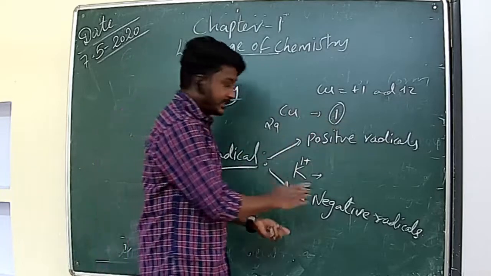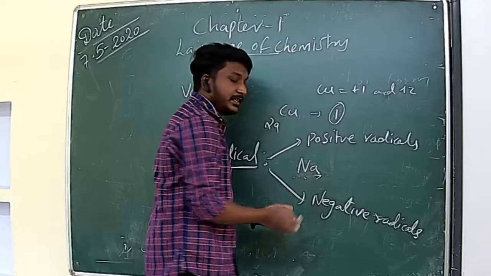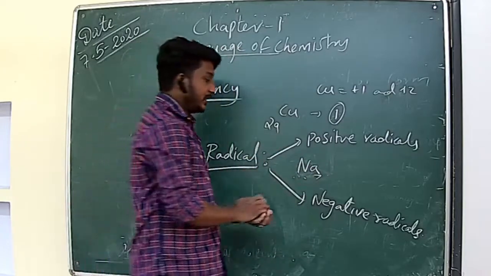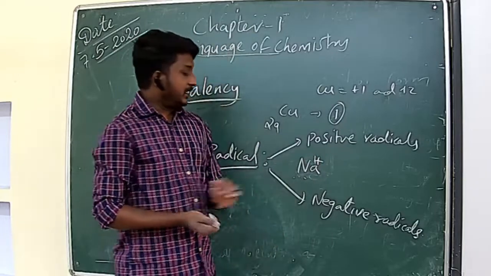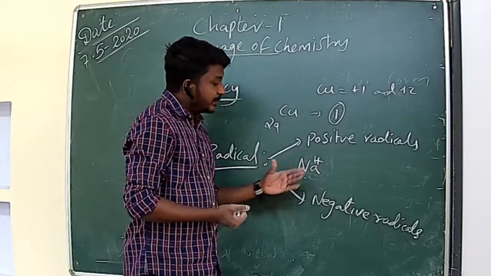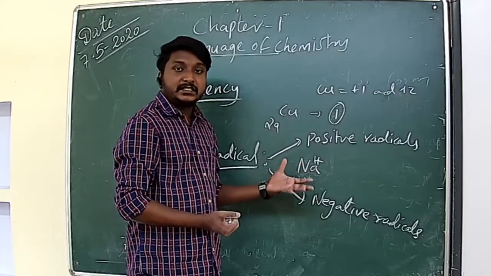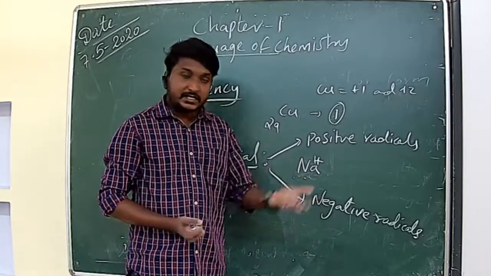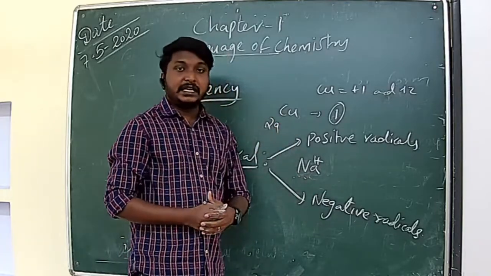We can take a simple example, that is sodium, because we already discussed that sodium case. We know in order to attain stability, sodium will donate 1 electron, then it will get 1 plus charge, right? So in this case, we can call this a positive radical. An atom or group of atoms with charge, positive charge or negative charge is known as radical. So radicals are 2 types: positive radicals and negative radicals.